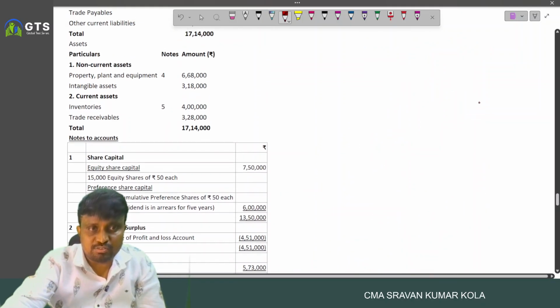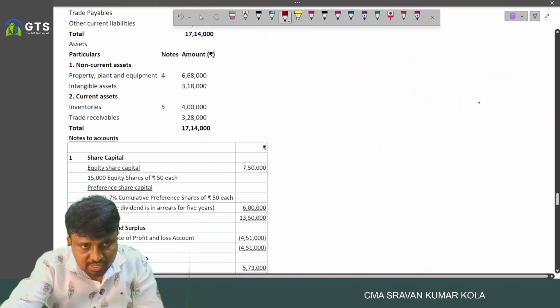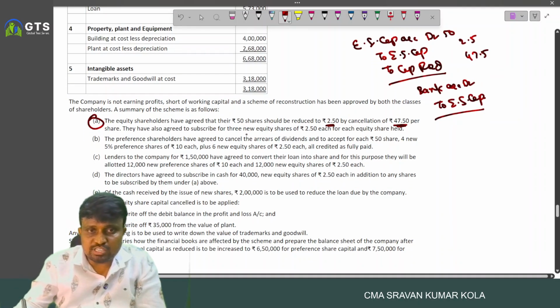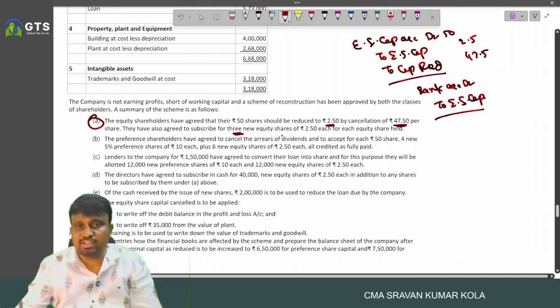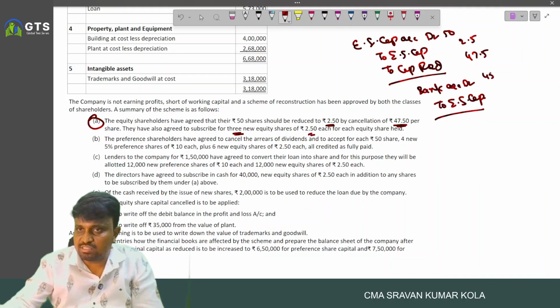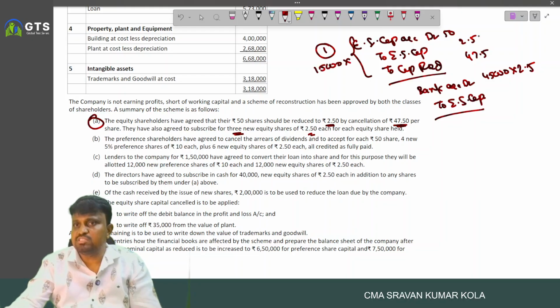How many shares we have at present? 15,000. 15,000 into 3, 45,000, into 2.5. And here I wrote the entry per one share. Each one into 15,000 into these amounts.